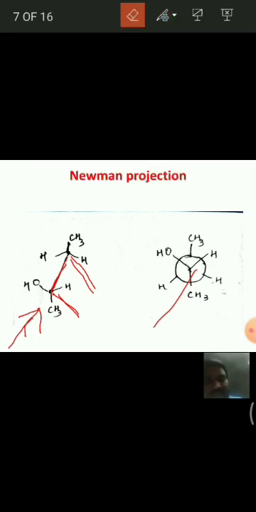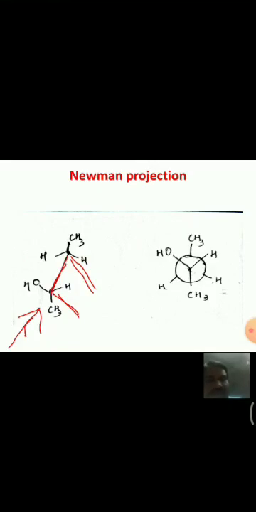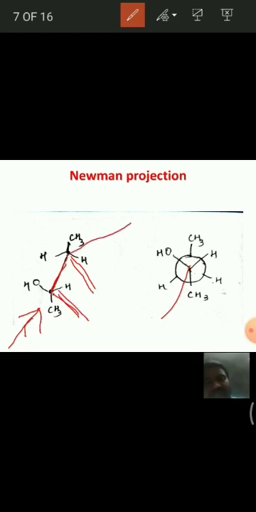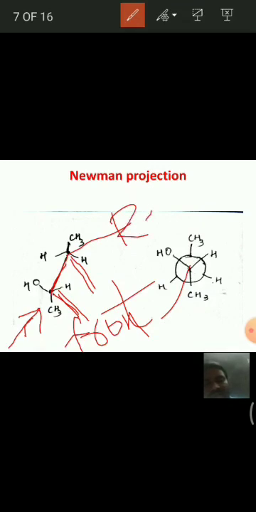This dot shows the front carbon, and this is the rear carbon.